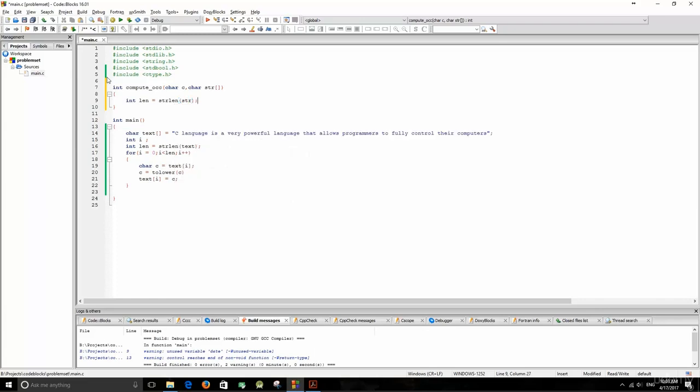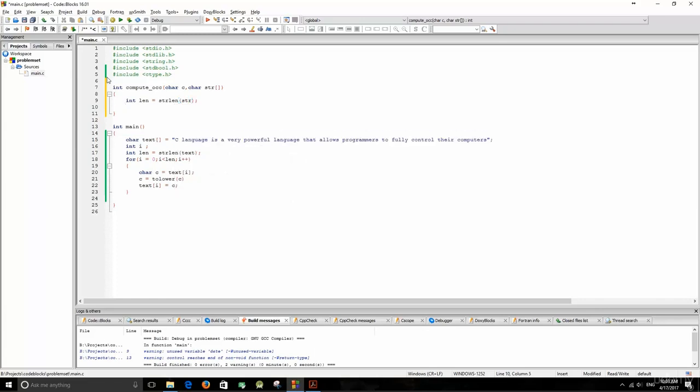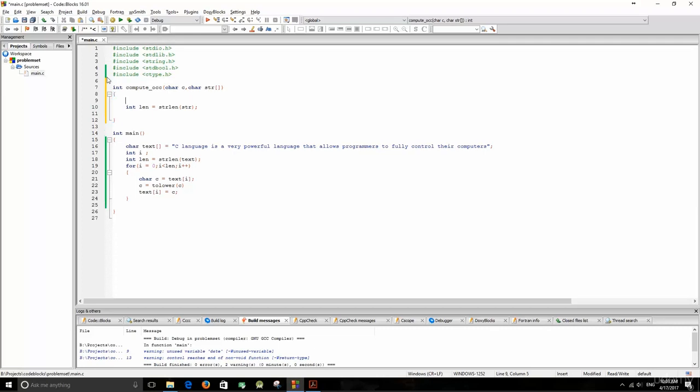And then we're going to have to iterate through the entire string, and whenever we find a character equal to the character that we are looking for, then we add 1 to our result. So let's create a variable called result, which will contain 0 initially, and then I'm going to loop through the entire string.